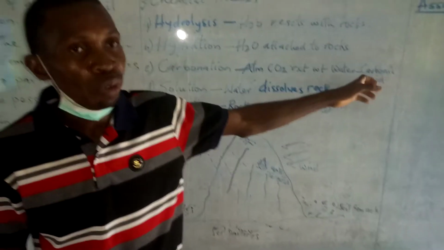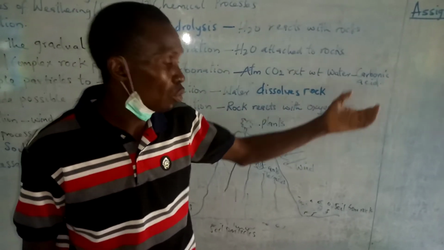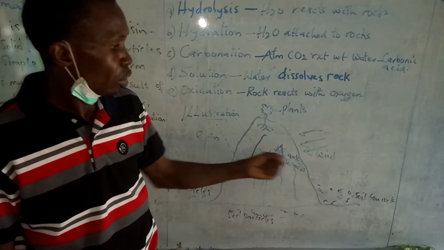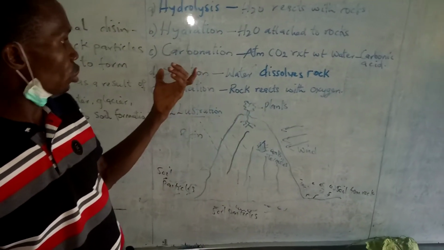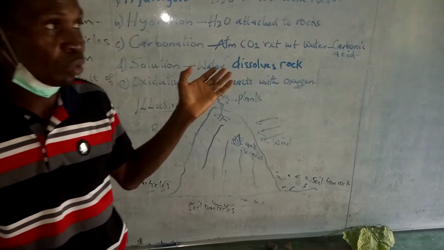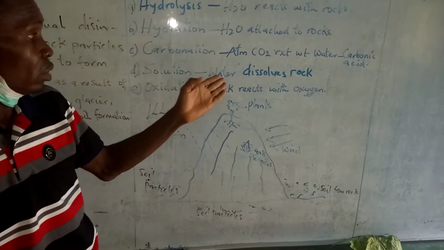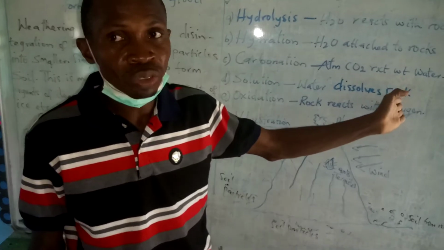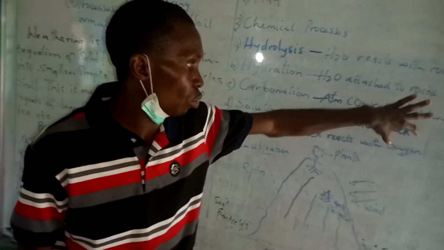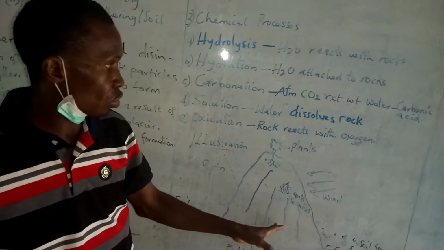Now, having a look at carbonation, carbonation has to do with atmospheric carbon dioxide reacting with water to form carbonic what? Acid. This acid over time reacts with the rocks to form what? Soil. And when you look at solution as a process of chemical weathering, it has to do with what? Water dissolving what? Rocks. When water dissolves rocks, it forms what? Soil.